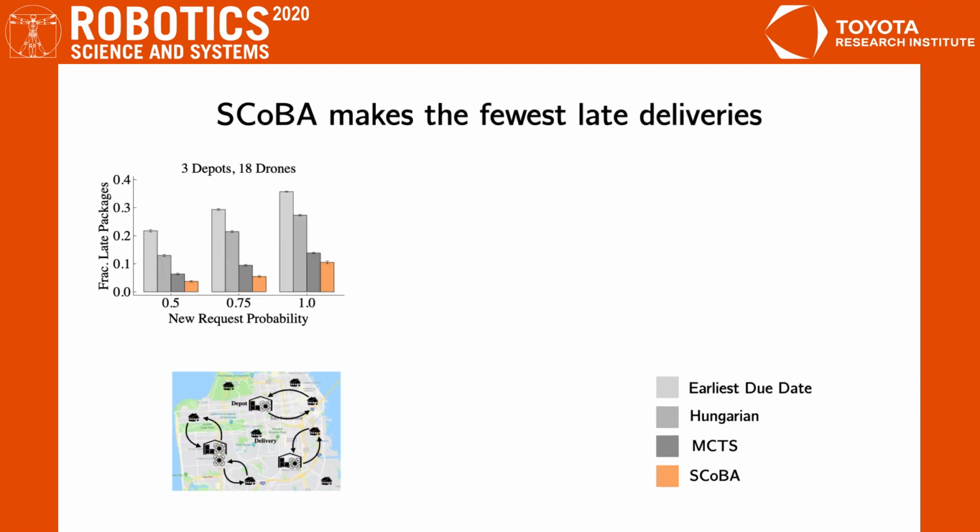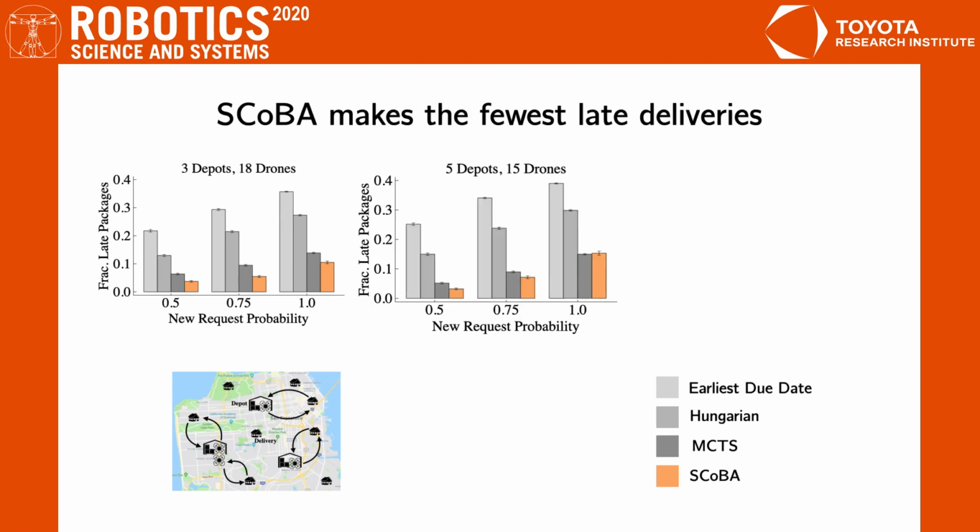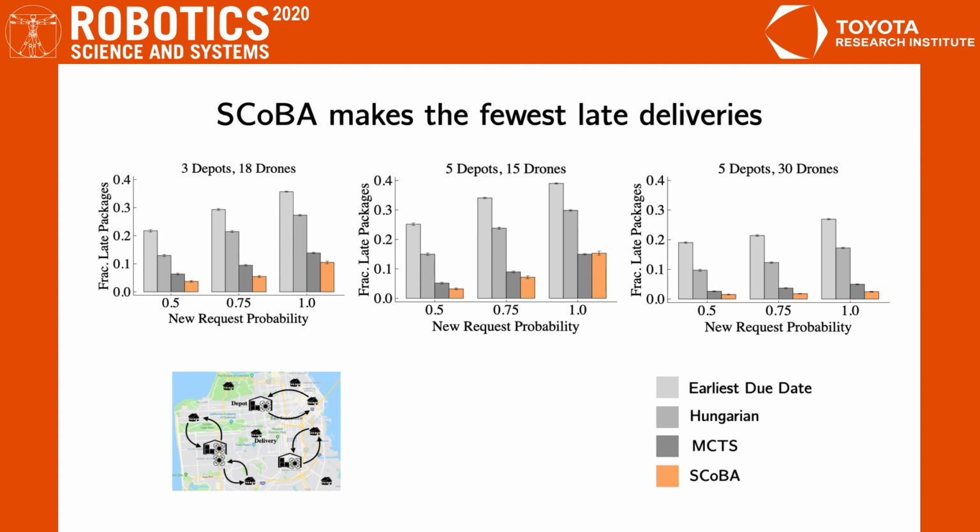The performance gap is consistent across three varying system parameters that all affect the problem difficulty in different ways. On the multi-drone delivery domain, where our metric is the fraction of late package deliveries, we find that SCoBA mostly outperforms all applicable baselines, once again with varying system parameters. However, its performance gap over the MCTS baseline is reduced, as this baseline is tailored for vehicle dispatch problems. The paper has additional results on computation time and competitive performance against an oracle with lookahead.